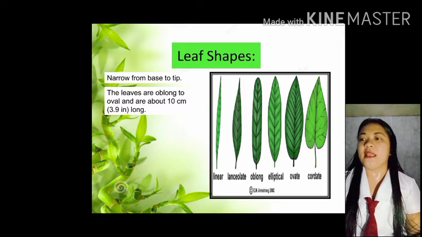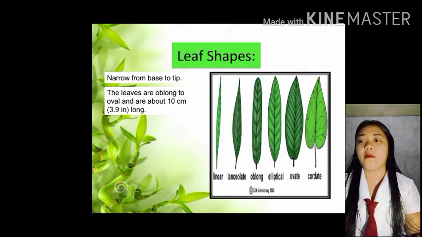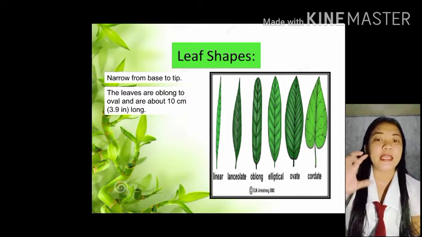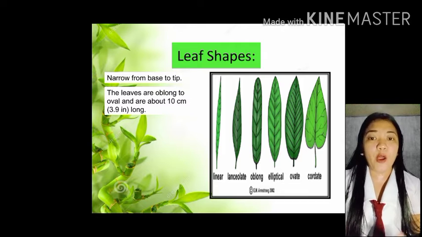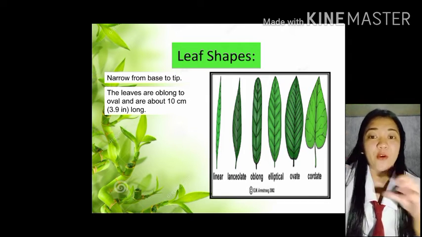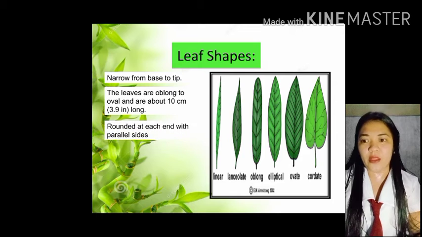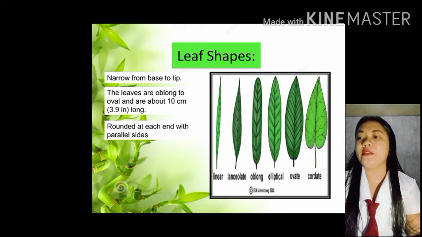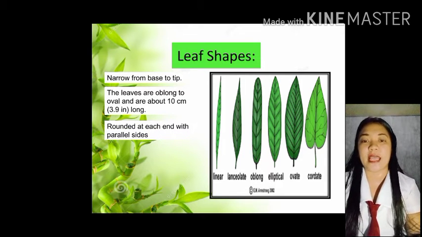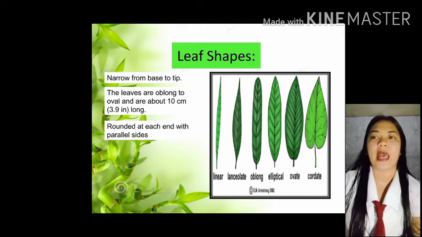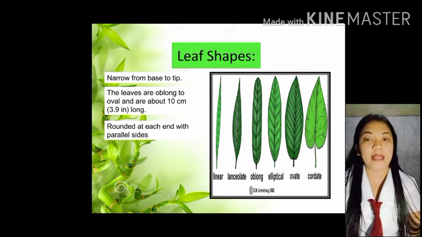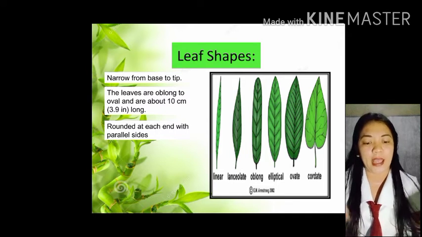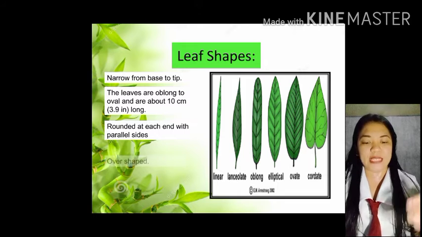Next po is the lanceolate. The leaves are oblong to oval and are about 10 cm or 3.9 inches long. Makikita nyo po doon sa dahon ng lanceolate na siya ay paoblong, pero mahaba siya. Okay, next po is oblong. Rounded at each end with parallel side. Makikita nyo po dito sa picture na yung style ng pagkadahon niya is pabilog lang siya na mahaba. And congruent po yung kanyang both sides.